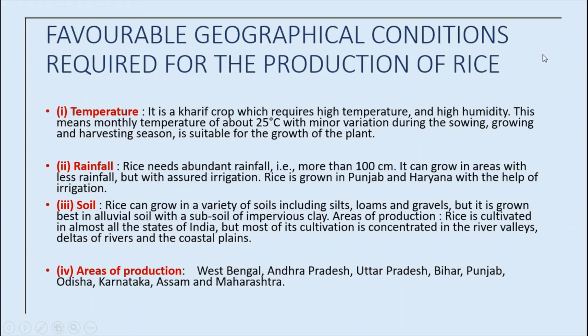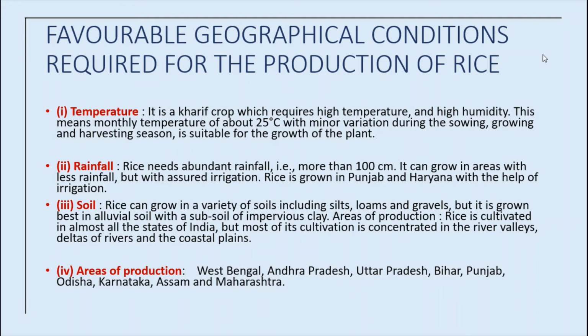Though they produce wheat, with the help of irrigation facilities such as canal irrigation and tube wells, it has become possible to grow rice over there too. So recently these states all grow rice.